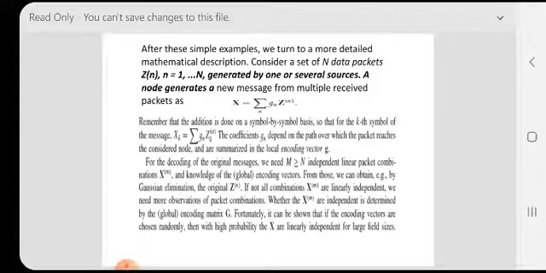Fortunately, it can be shown that if the encoding vectors are chosen randomly, then with high probability the X are linearly independent for large field sizes.